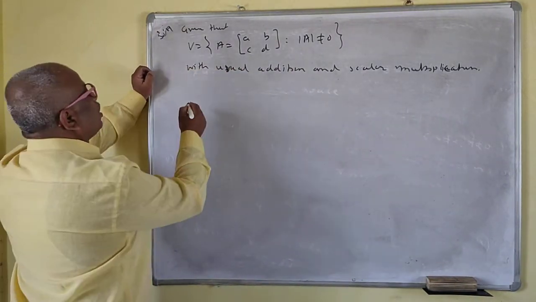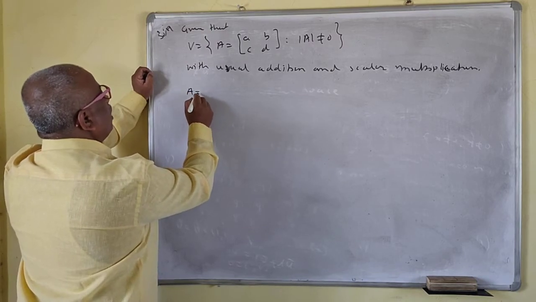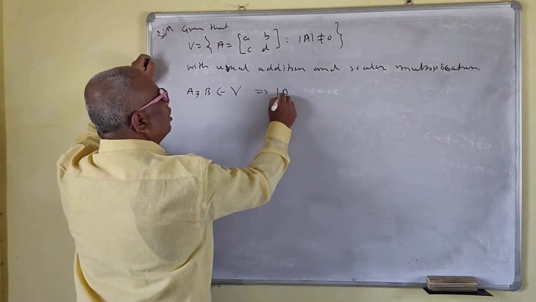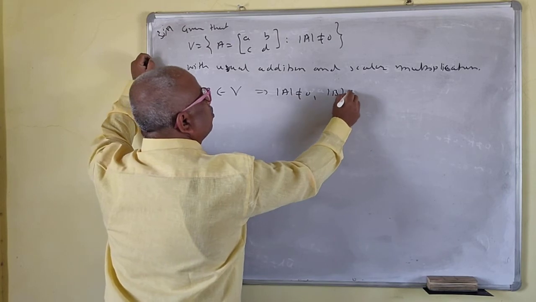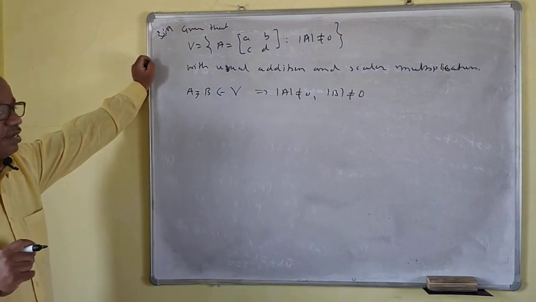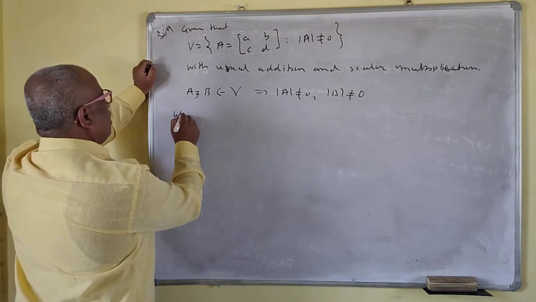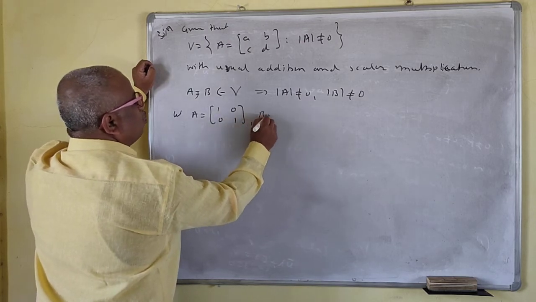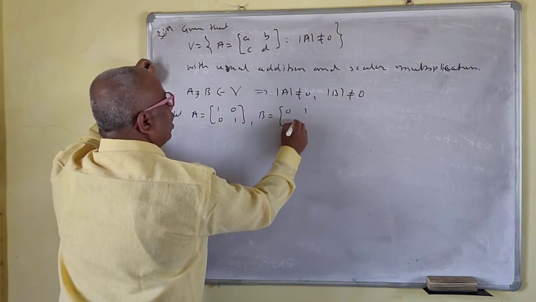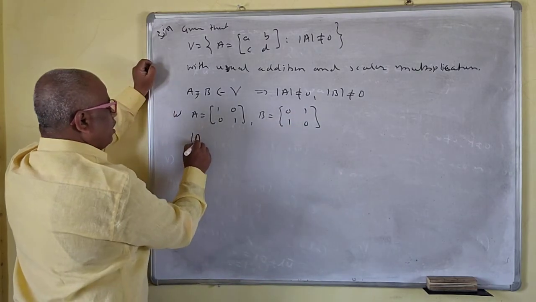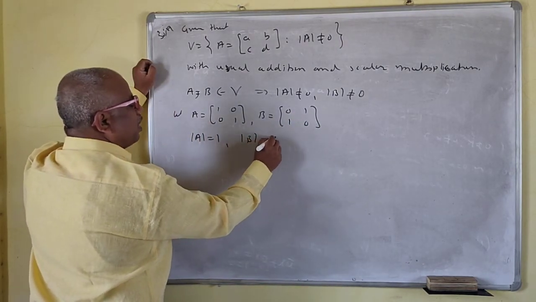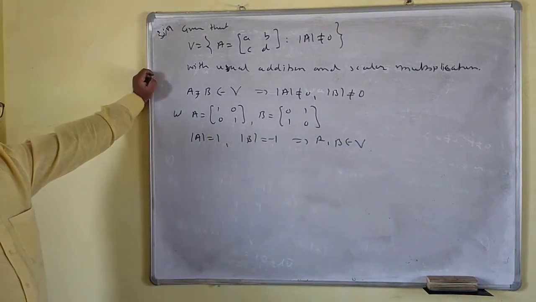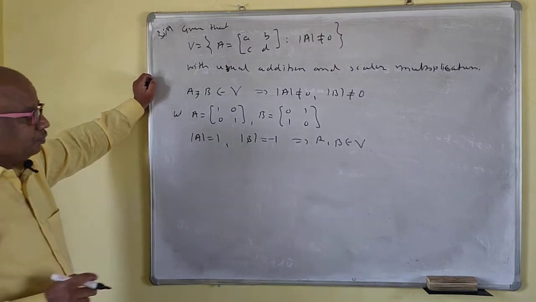Now what about A plus B? Let A, B belong to V. This implies that determinant A is not equal to 0, determinant B is not equal to 0. So let A be the matrix 1, 0, 0, 1 and B be the matrix 0, 1, 1, 0. Determinant of A is 1, determinant of B is minus 1. So A, B belong to V, because the determinant is not 0.